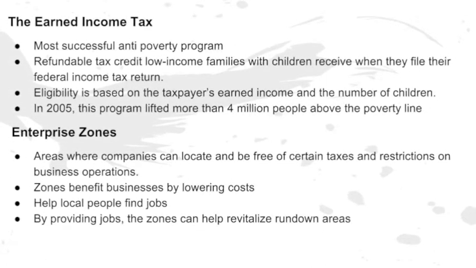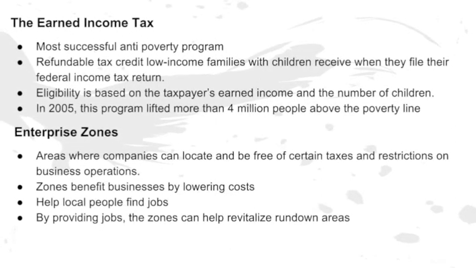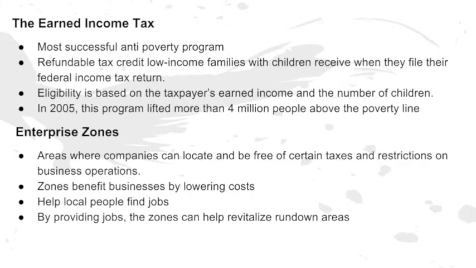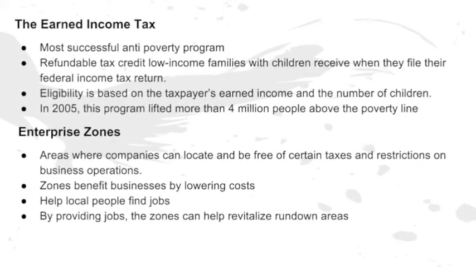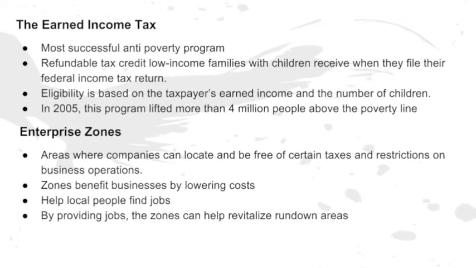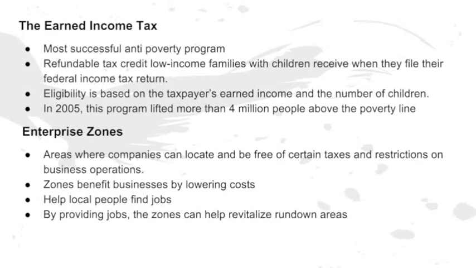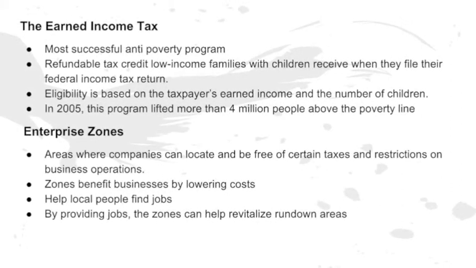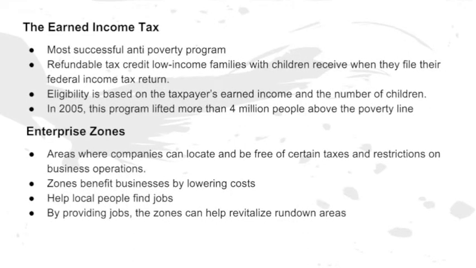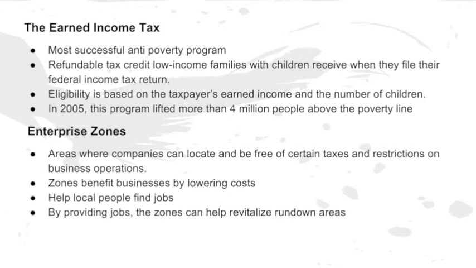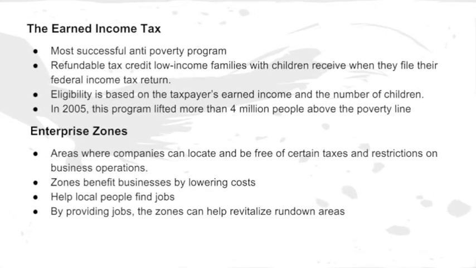Eligibility is based on the taxpayer's earned income and the number of children they have. In 2005, this program lifted more than 4 million people above the poverty line, proving to be the most successful anti-poverty program the government offers. Enterprise zone areas are where companies can locate and be free of certain taxes and restrictions on business operations. Zones benefit businesses by lowering costs and help local people find jobs. By providing jobs, the zones can help revitalize rundown areas.